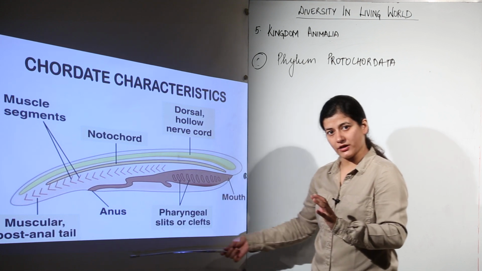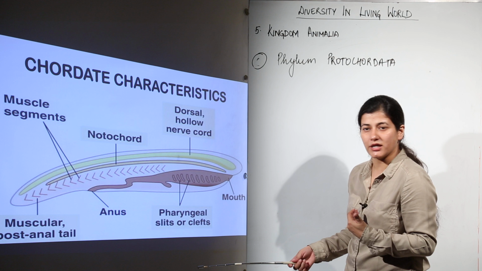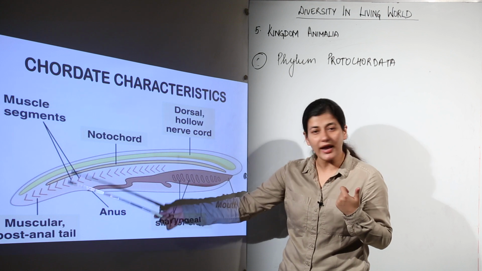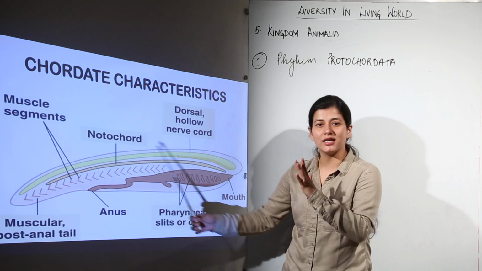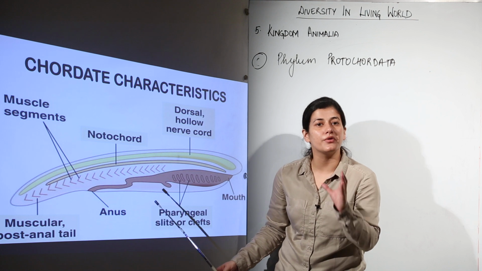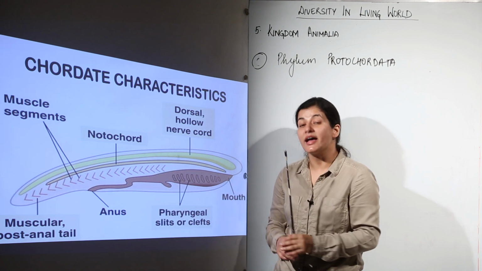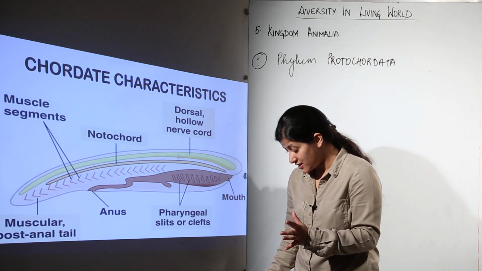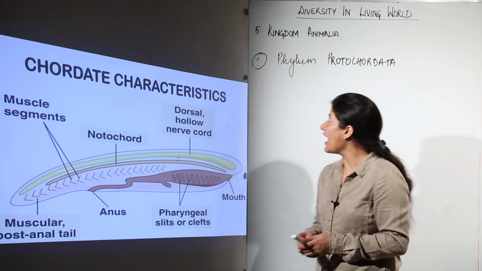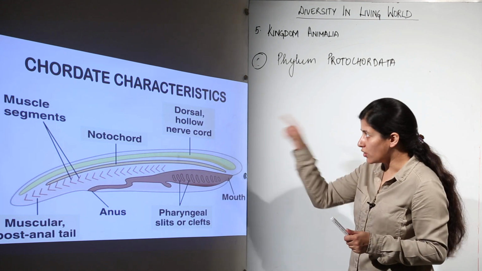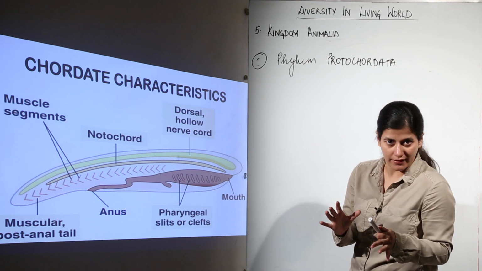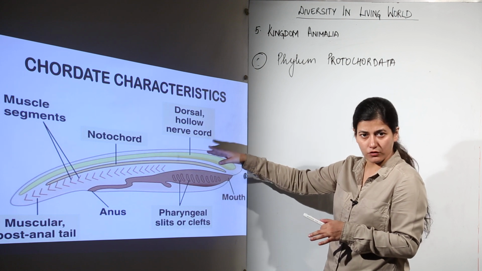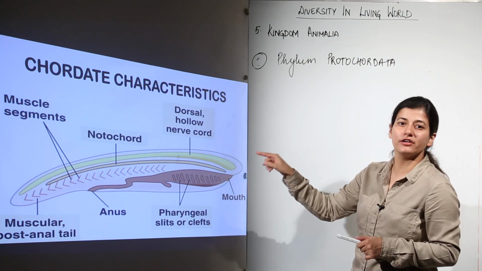Now again I would bring you back to the example that we people are also chordates. Where are these characteristics? We do not have pharyngeal gill slits, we don't have gill slits over here, we do not have a post-anal tail. All these characteristics are present in our embryonic developmental stages. So that is why we are categorized into chordates. Now coming to the protochordates, these are those organisms which have these chordate characteristics at some stage of their life. We may not be concerned about pharyngeal gill slits, we may not be concerned about the dorsal nerve cord, but what is our prime concern is whether it is having a notochord or not.